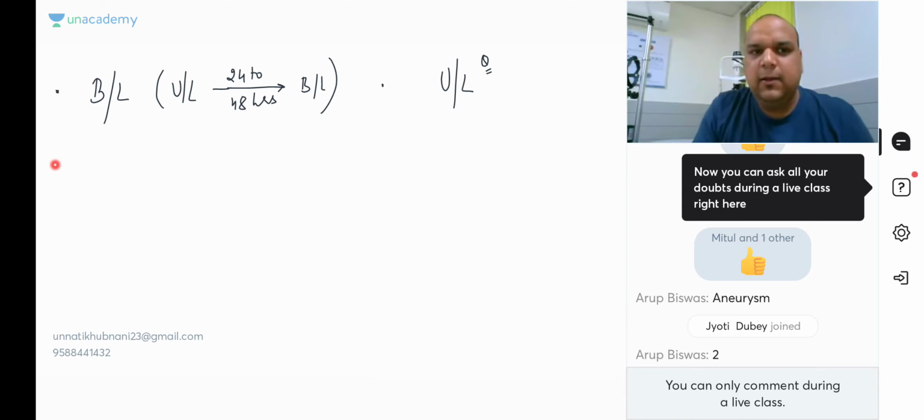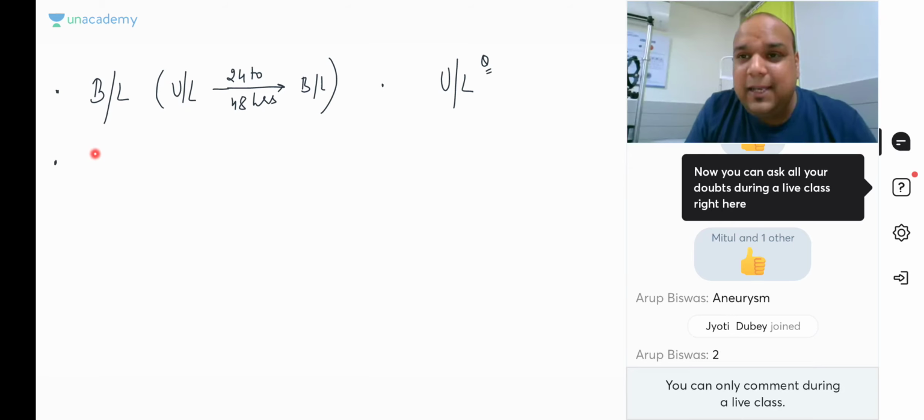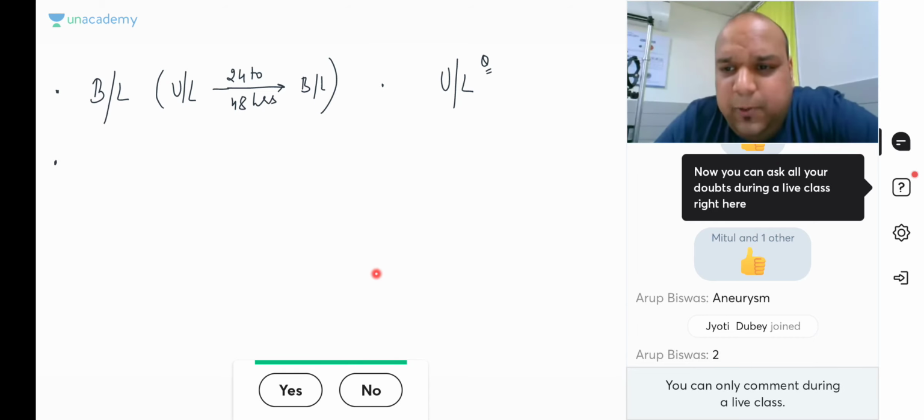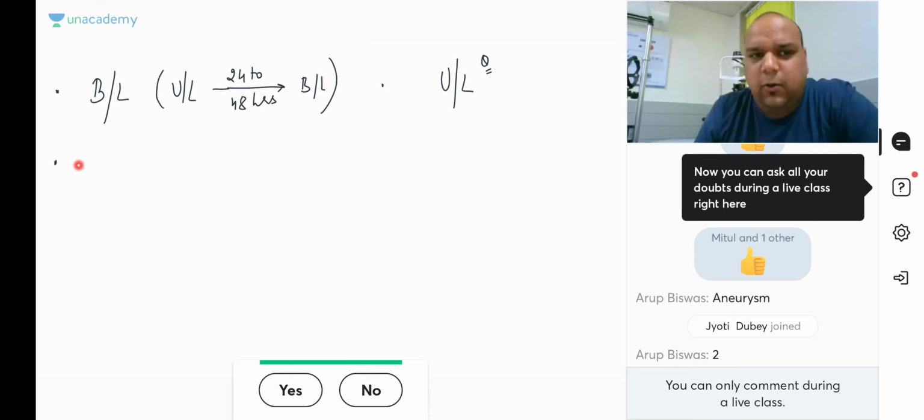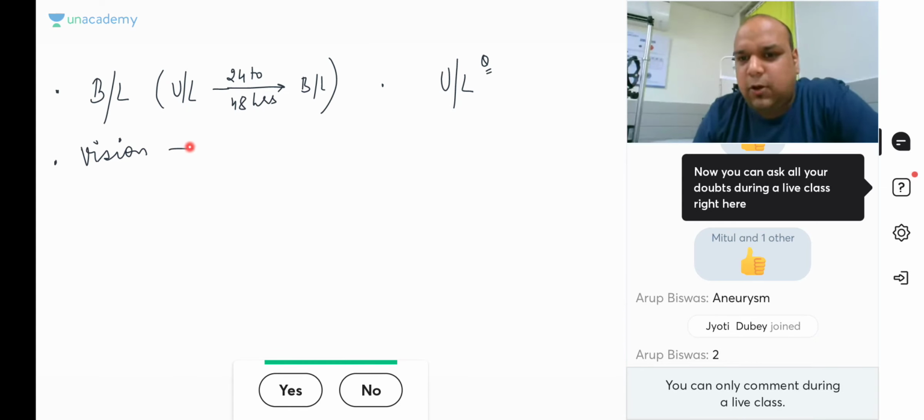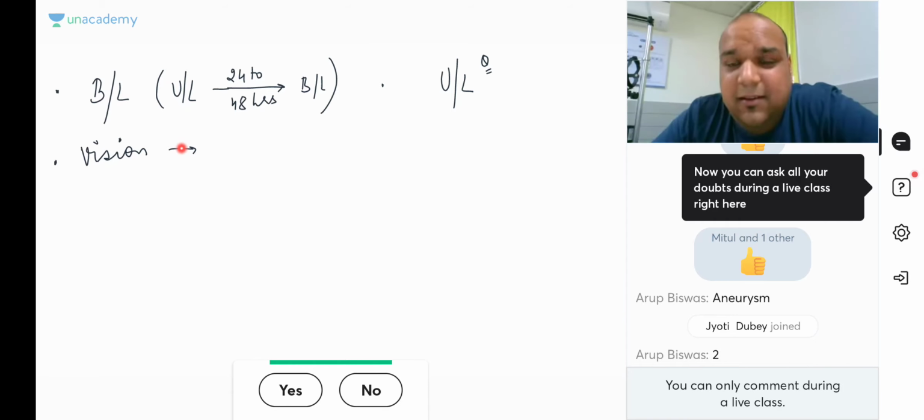Okay, everybody. Then, what about my vision? Will there be any vision loss in cavernous sinus thrombosis? Yes or no? I hope you are not sleeping. Cavernous sinus thrombosis, loss of vision, yes or no? Somebody has answered yes. Vision will be lost, yes or no?